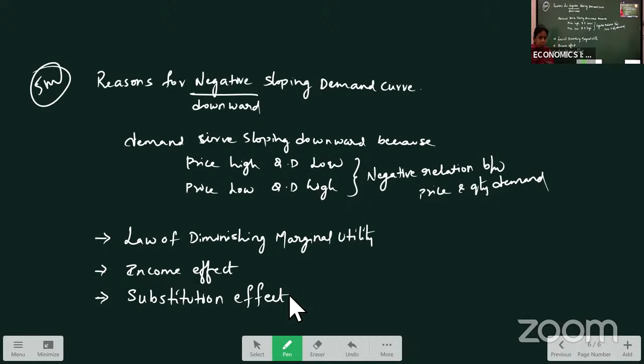If the price of one product increases, I will substitute it with another lesser priced product. For example, pencil and pen are taken as an example of substitutes. If the price of pencils is increasing, I will use a pen instead of a pencil. So as I'm substituting, when price increases, demand will be low. When price decreases, demand will be high, right? That is called the substitution effect.